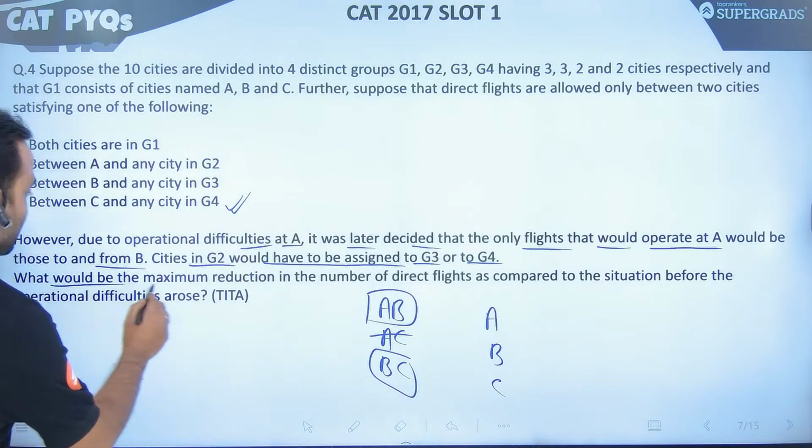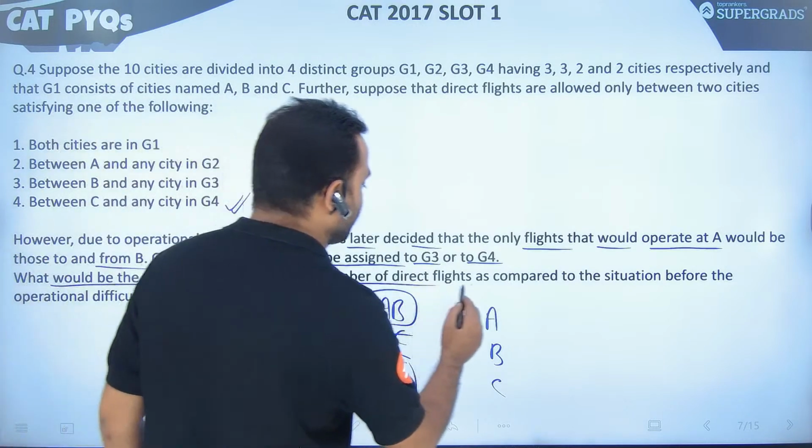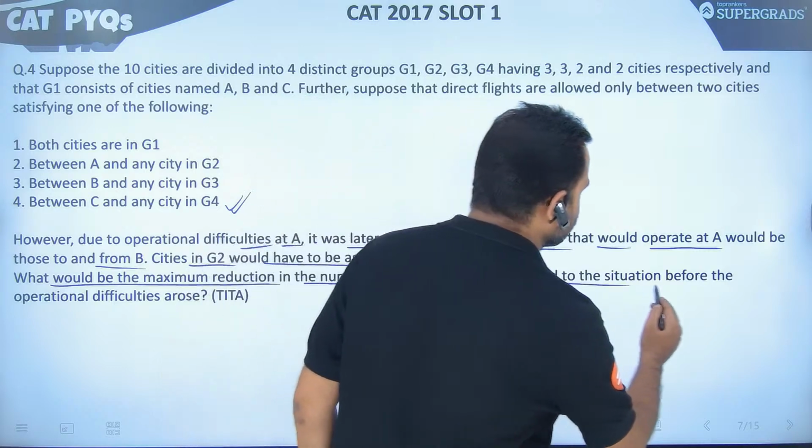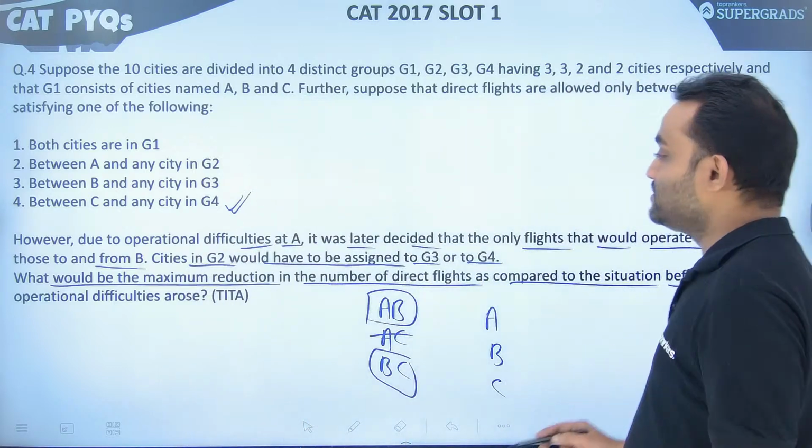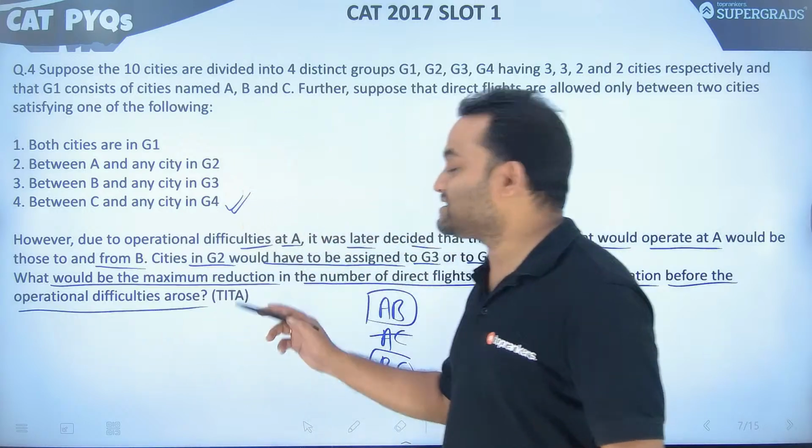Now, what would be the maximum reduction in the number of direct flights as compared to the situation before the operational difficulties arose?